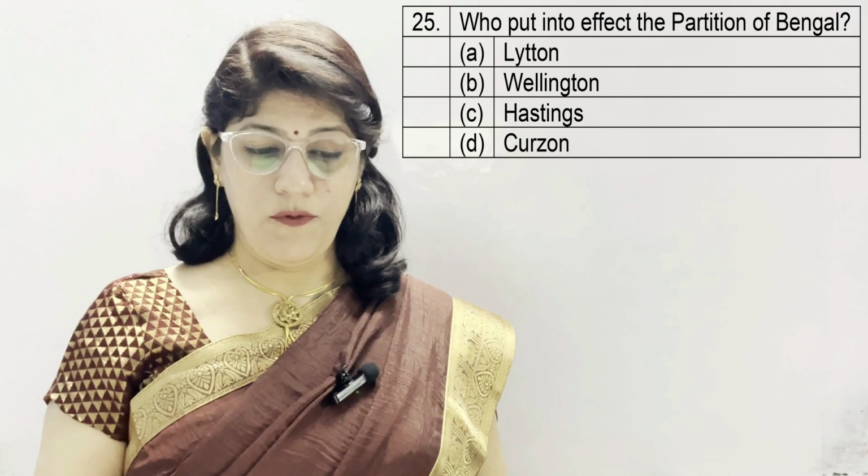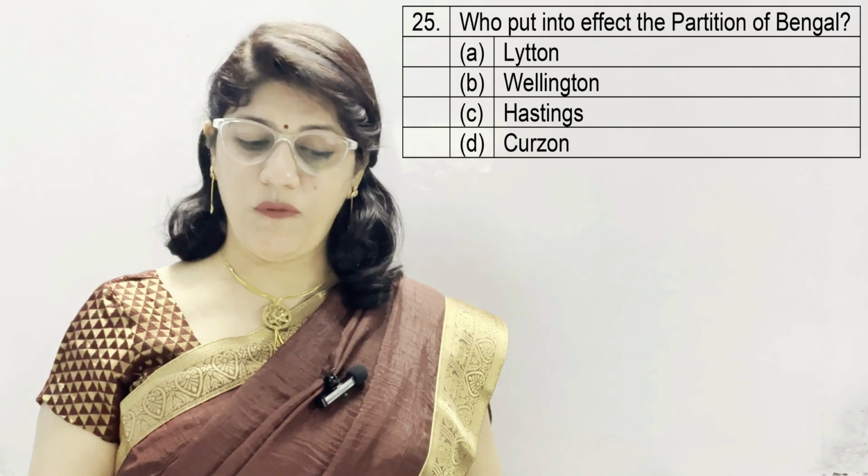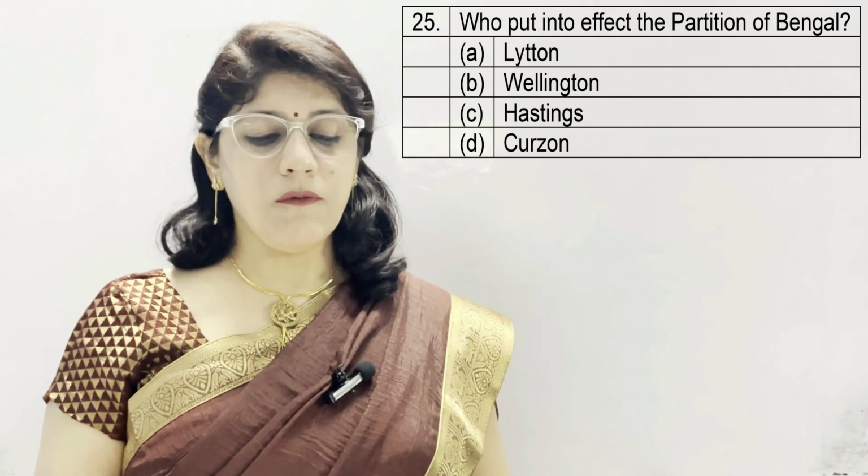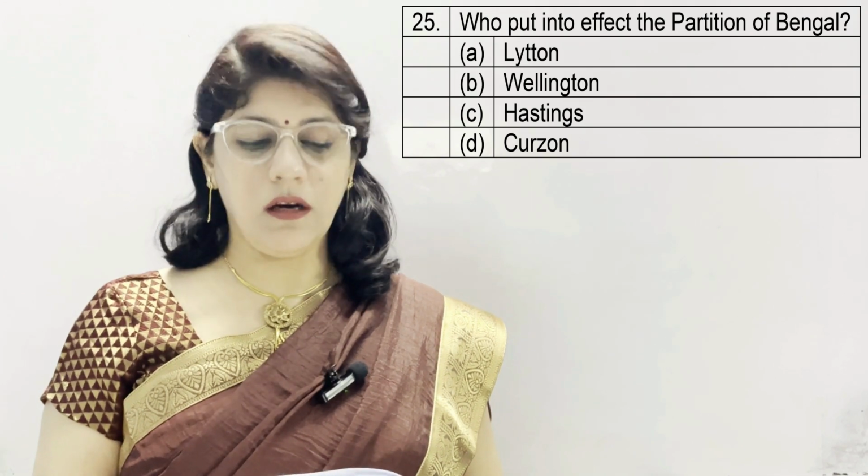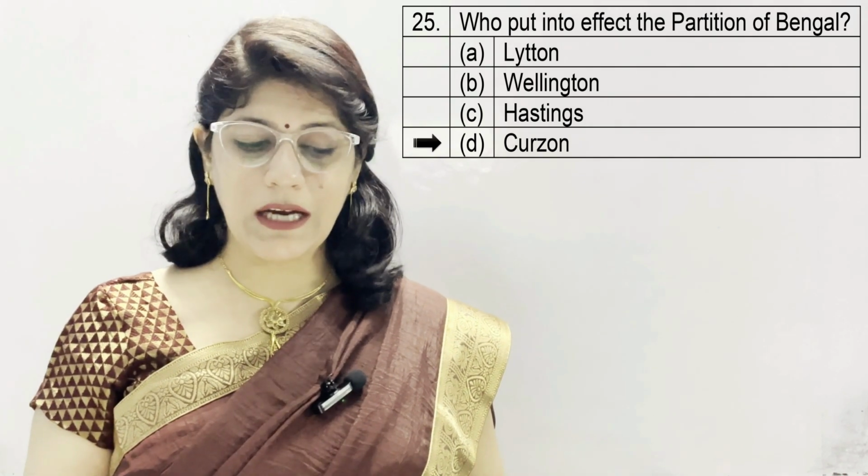Question number 25. Who put into effect the partition of Bengal? A. Lytton, B. Wellington, C. Hastings, and D. Curzon. And the correct option is D, which is Curzon.